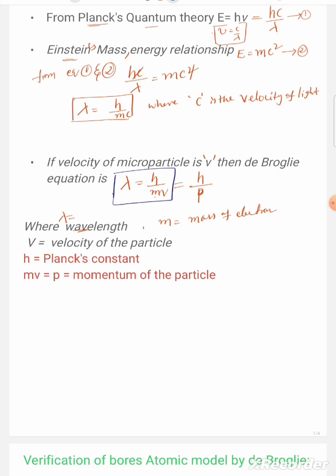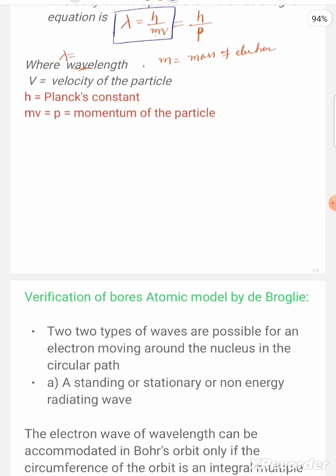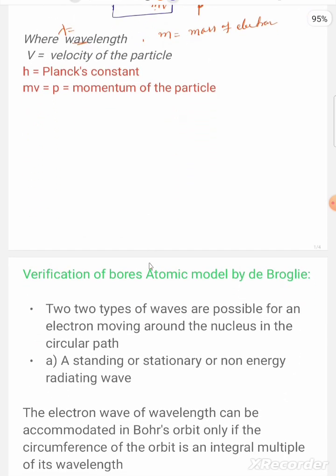Next, how is this verified with Bohr's atomic model? How de Broglie verified Bohr's atomic model, that we will see now.